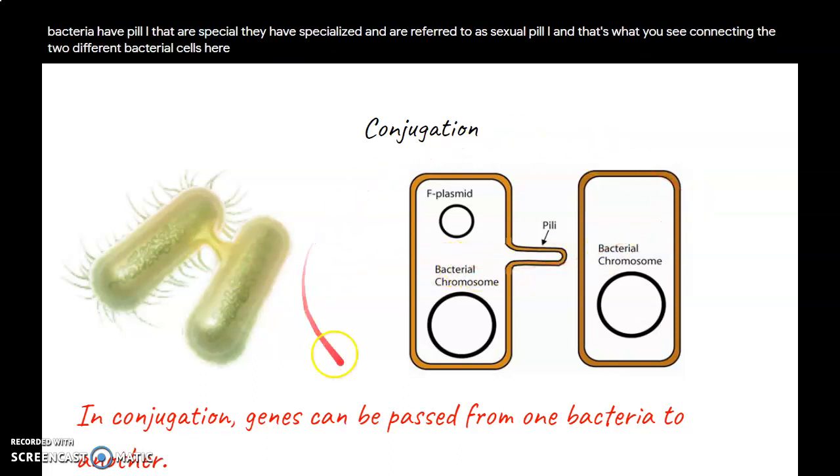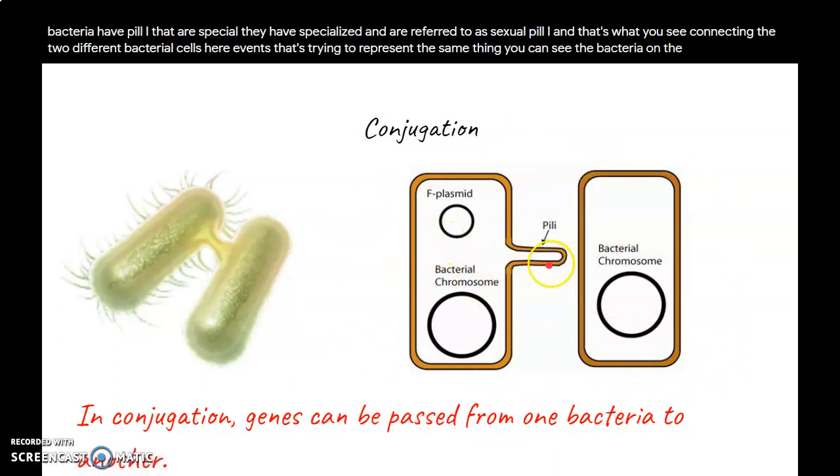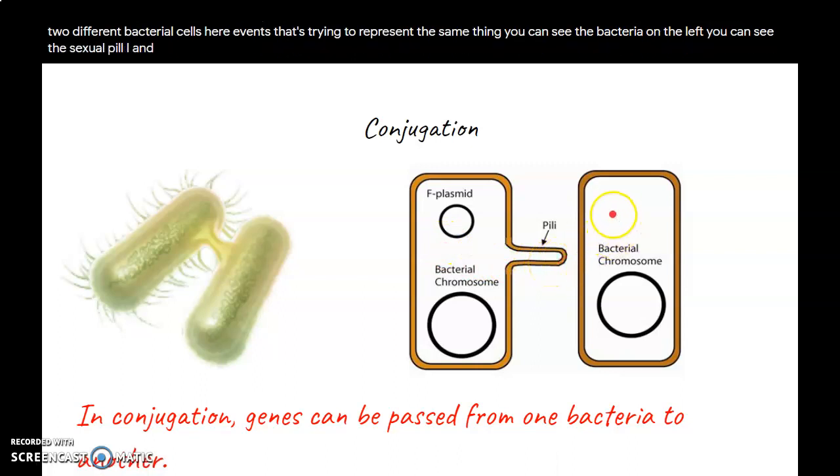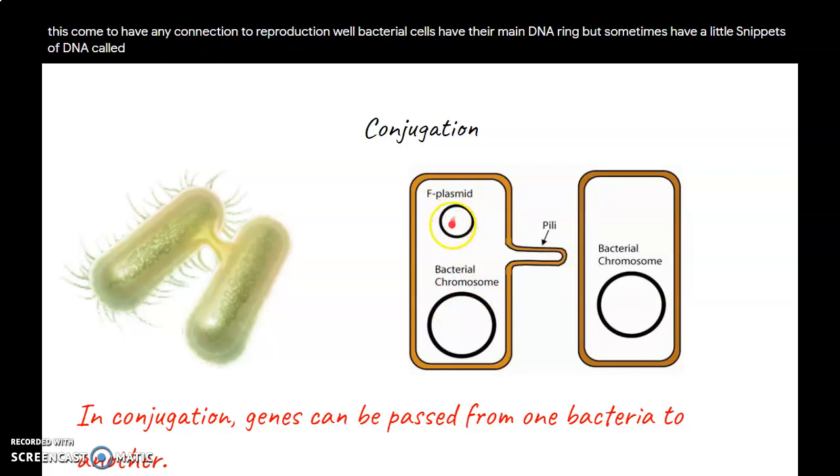If we look at this version of events that's trying to represent the same thing, you can see the bacteria on the left, you can see the sexual pili, and it's going to connect that to the bacteria here on the right. That pili is nothing more than an open tube. How does this come to have any connection to reproduction? Well, bacterial cells have their main DNA ring, but sometimes have little snippets of DNA called plasmids. And of course they contain genes, and genes code for particular proteins.